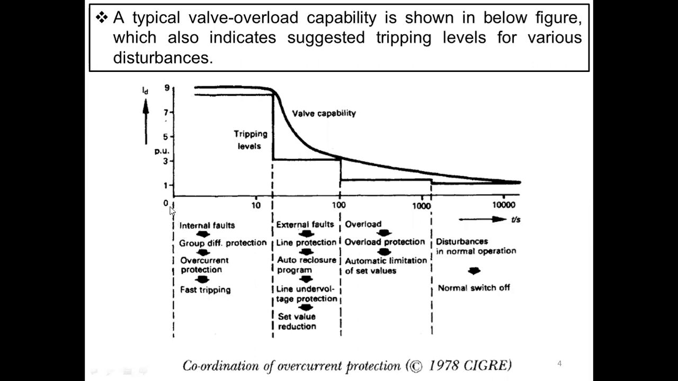If the fault occurs between 0 to 10 seconds, and the magnitude is very high, look at this. Based upon the magnitude of the overcurrent and the fault occurring time, how long it is going to persist, we can segregate it. Which protective devices come into action? It can be considered an internal fault. Next, what comes into action is group differential protection.